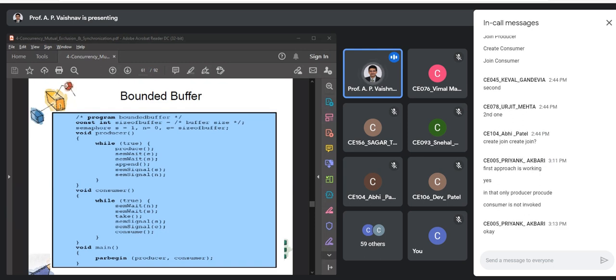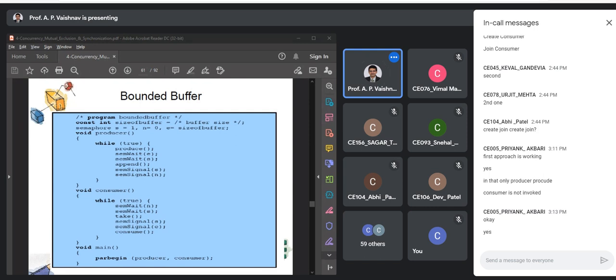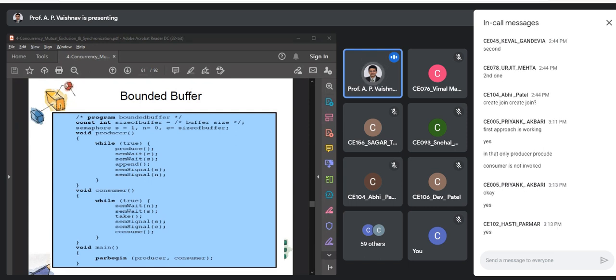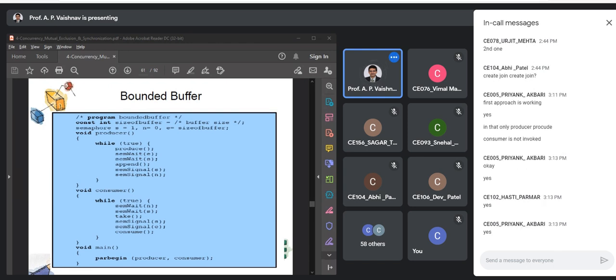Yes. So have you completed and observed the output, Priyank? Are you able to get the proper count incremented? And another thing is, are you getting the buffer full in any case? That is, are you getting five producers running at once sometimes, and then consumer getting a chance, or you are always having producer consumer as a pair?